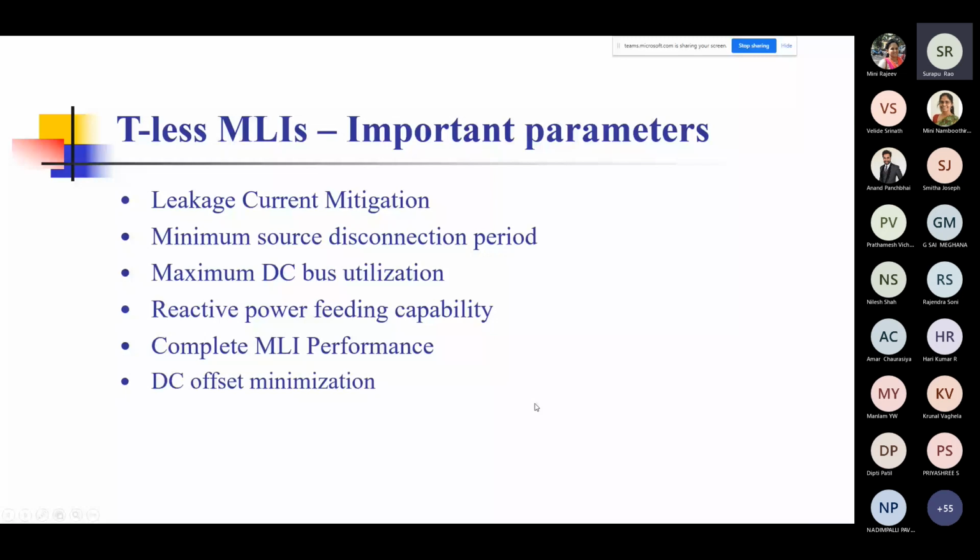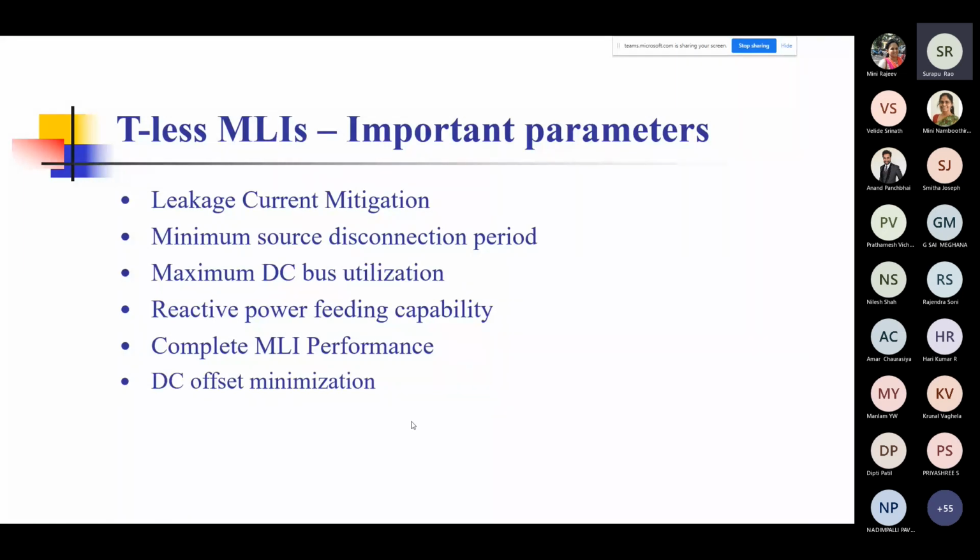You want to minimize the source disconnection period. You want to maximize the DC bus utilization, so that the currents don't go beyond a certain point or threshold. Then possibly you want these inverters to have reactive power feeding capability. You want them to give all the desirable performances that MLI, the multi-level inverter, gives, and you also want complete elimination or minimization of the DC offsets.